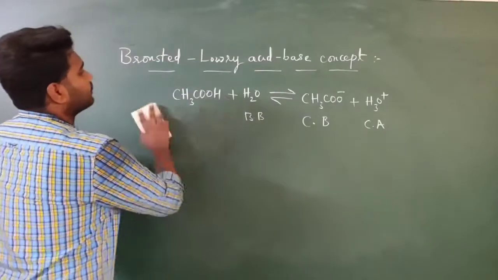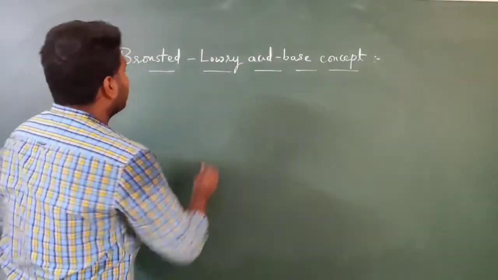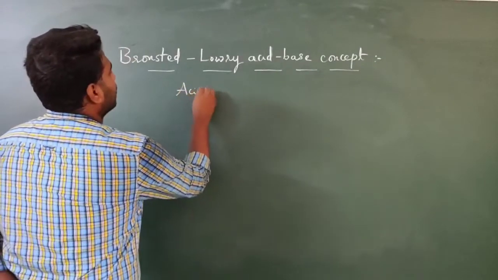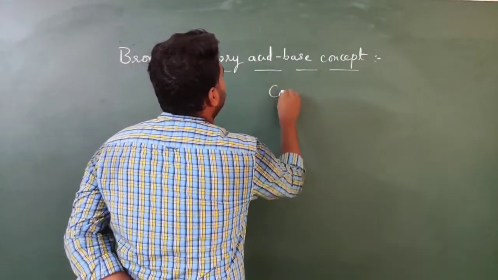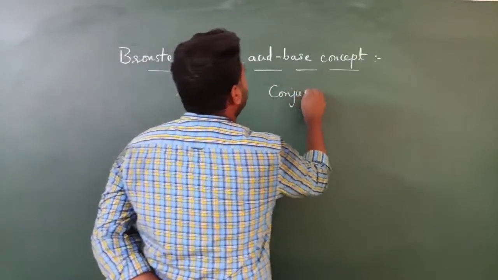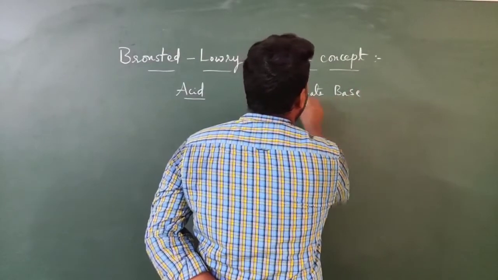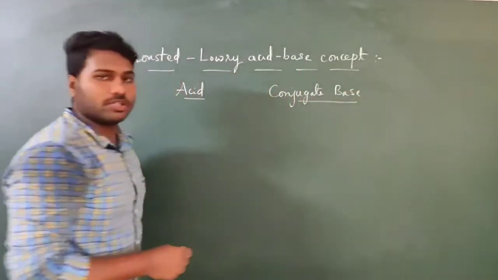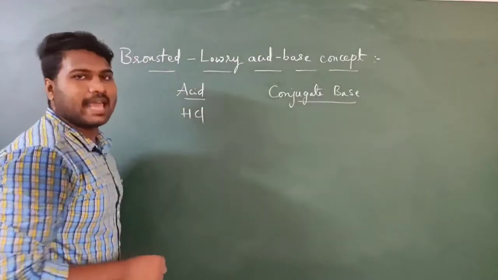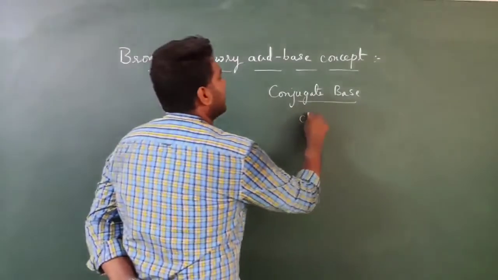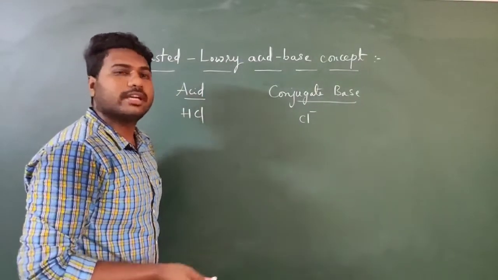Acid with their respective conjugate base. If you take HCl as acid, Cl minus will be its conjugate base.